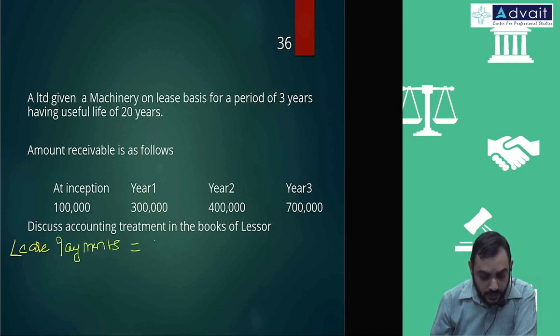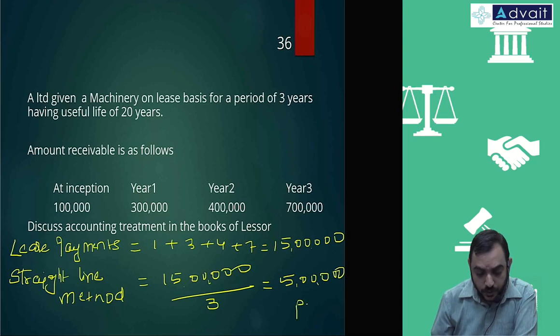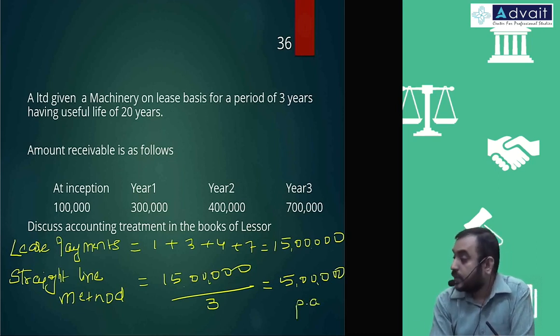Total 1 lakh plus 3 lakh plus 4 lakh plus 7 lakh, 15 lakh. If you follow the straight line method, 15 lakh divided by the 3 years, that is 5 lakh per annum, is going to be your lease income.